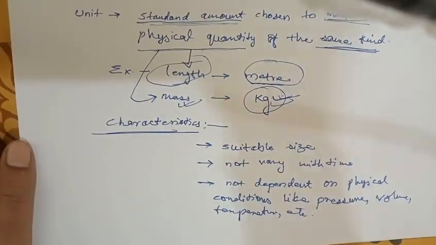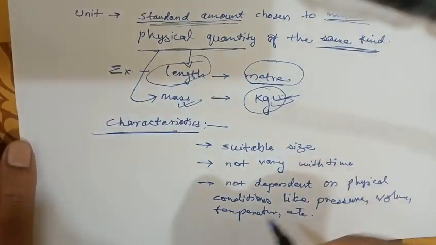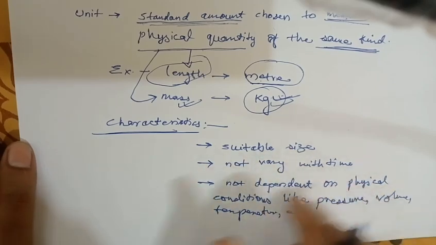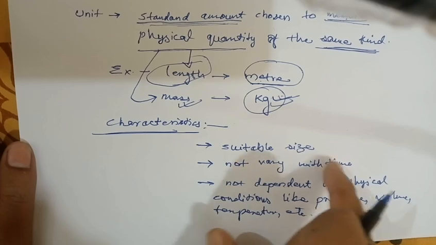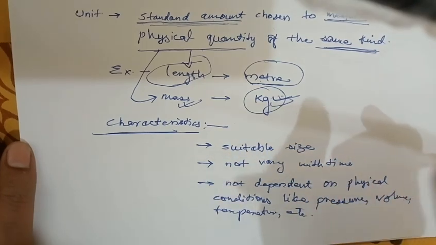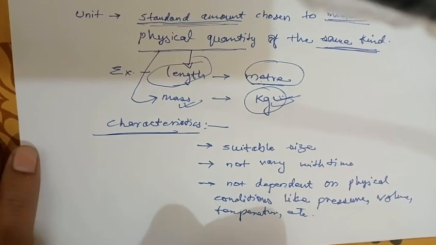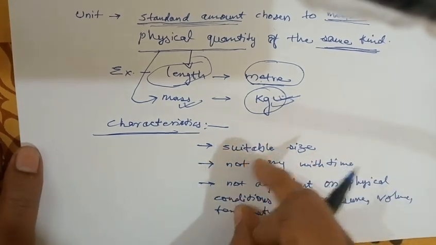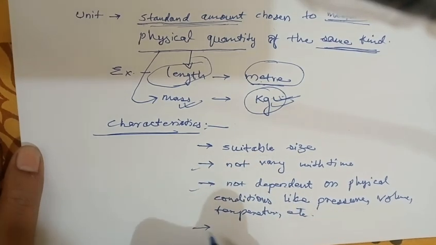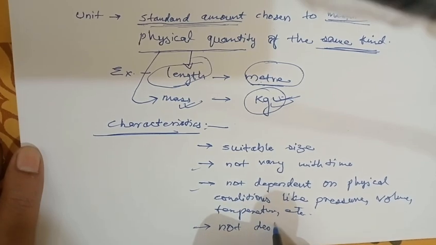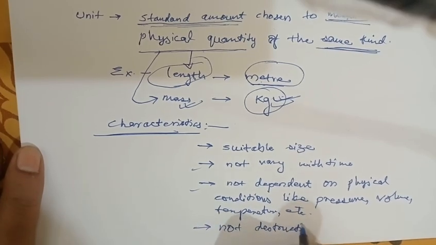And one more important thing: if it is not dependent on physical conditions, it is not varying with time. So it should be indestructible or imperishable, you can say. On the basis of these two conditions, we can also write not destructible.